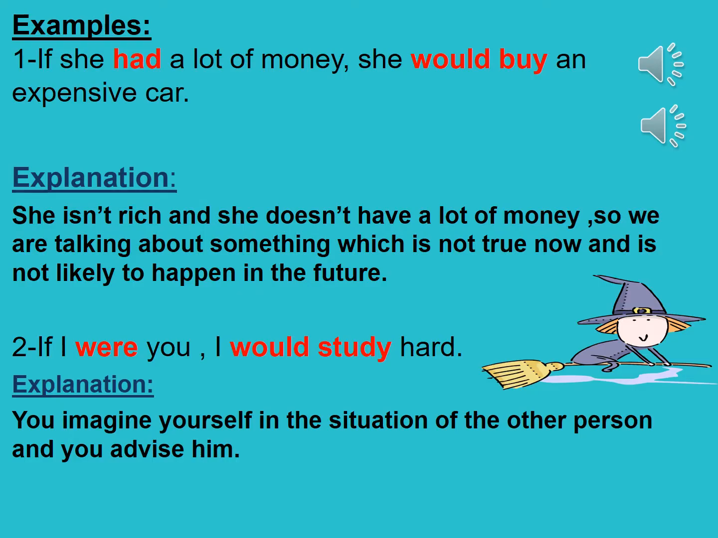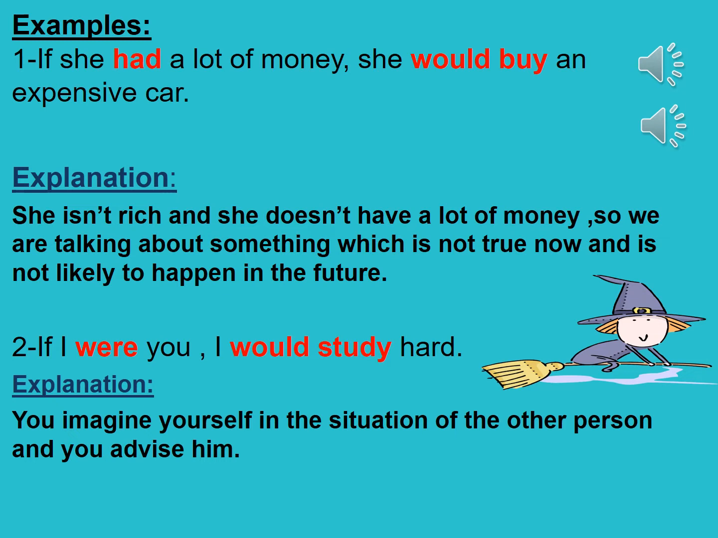Let's have some more examples. First, if she had a lot of money, she would buy an expensive car. We followed if by a verb in the past simple in the if clause, and in the main clause we used would plus verb infinitive. What does this example mean? It means that she isn't rich and she doesn't have a lot of money. So we are talking about something which is not true now, and there is no chance for this action to happen in the future, to become rich and to buy an expensive car.